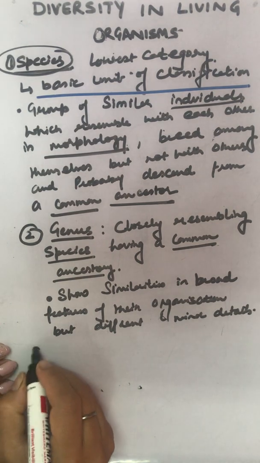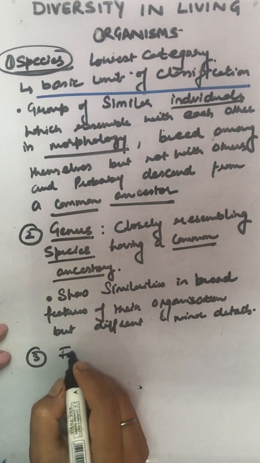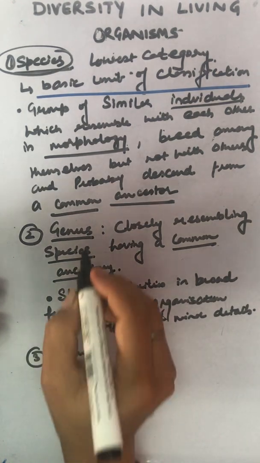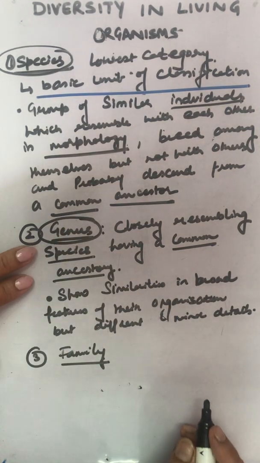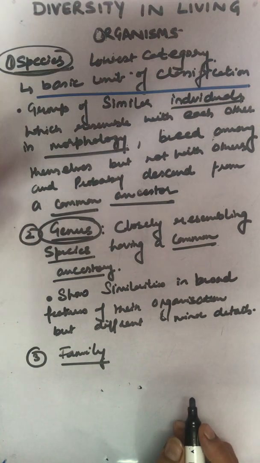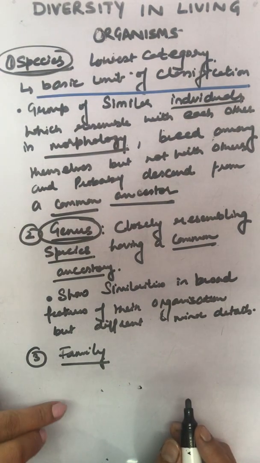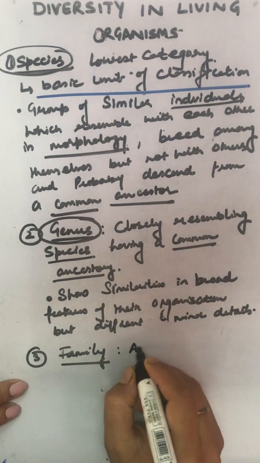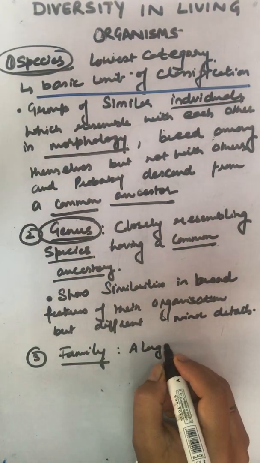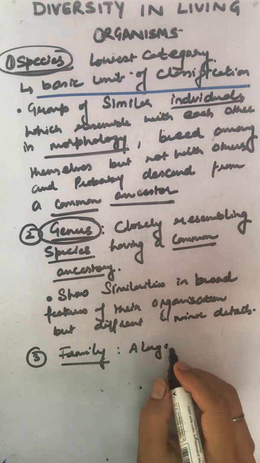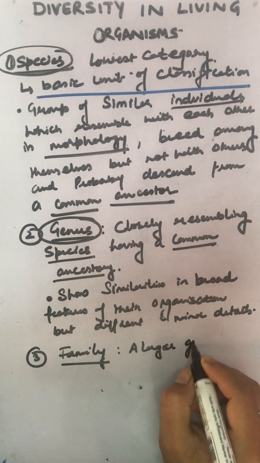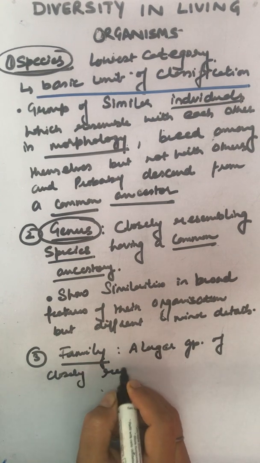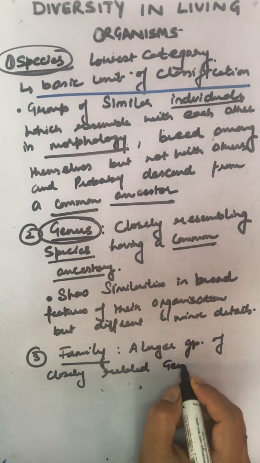Okay, moving to the third one, it's family. So all the different genera, which include all the different species, will fall into this family. Right? We say a large group of closely related genera.